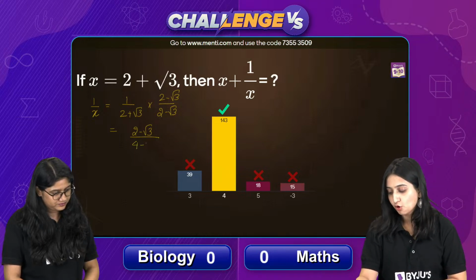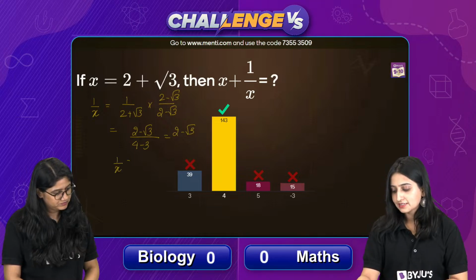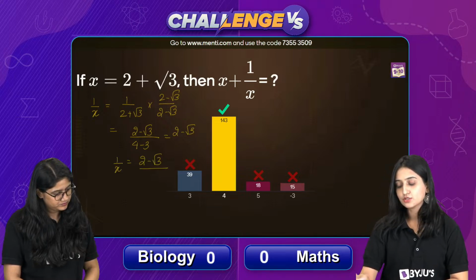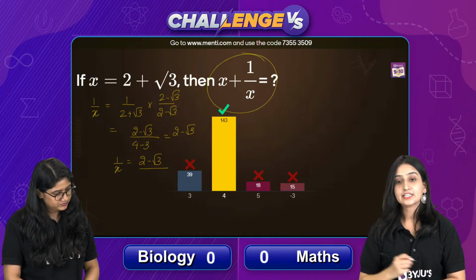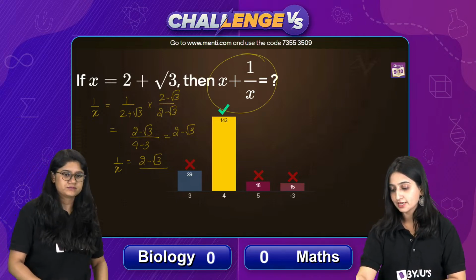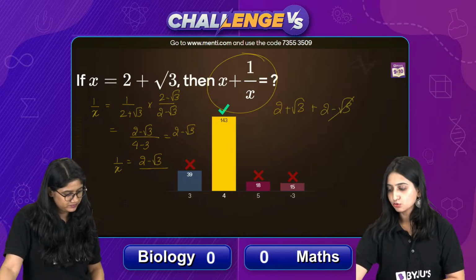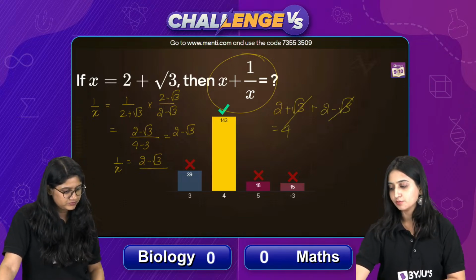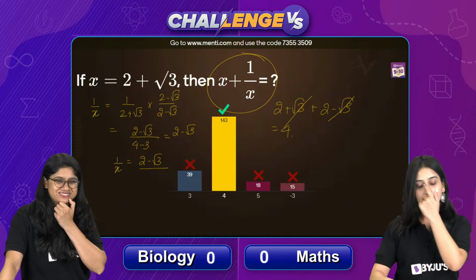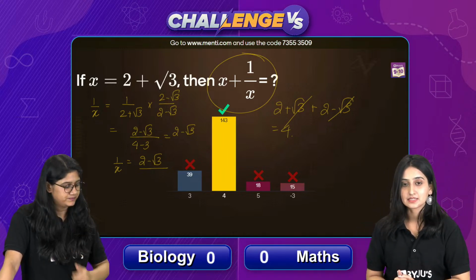So we will get 4 minus 3, which is ultimately 1. So basically 1 upon x, what is its value? 2 minus root 3. And here we had to do the addition, so x plus 1 upon x will be 2 plus root 3 plus 2 minus root 3. This root 3 part would be cancelled out and you will be left with 4 only, right? So 4 is the right answer here.